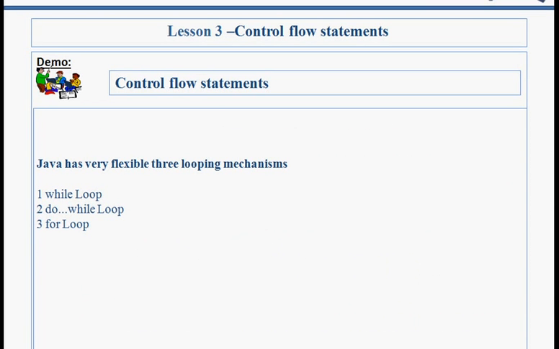Control flow statements. I think you people are already aware of the control flow statements because it is the same as C. First of all, let's understand what we mean by control flow statements. Control flow statements are used to break the flow of execution by employing decision making, looping, and branching, enabling our program to conditionally execute particular blocks of code. Java has three flexible looping mechanisms, that is while, do while, and for loop.